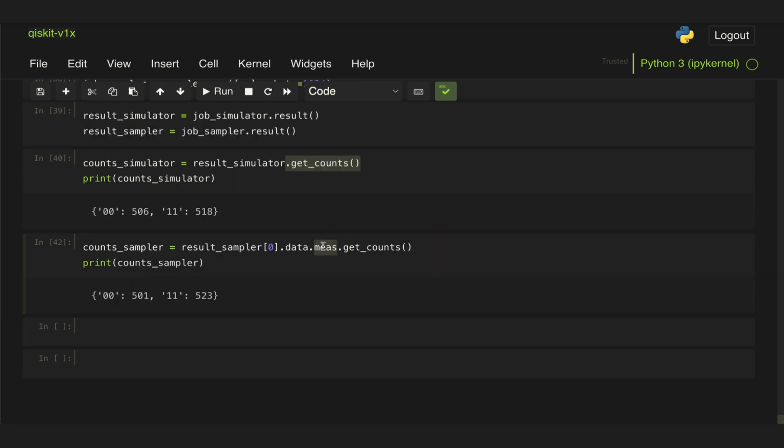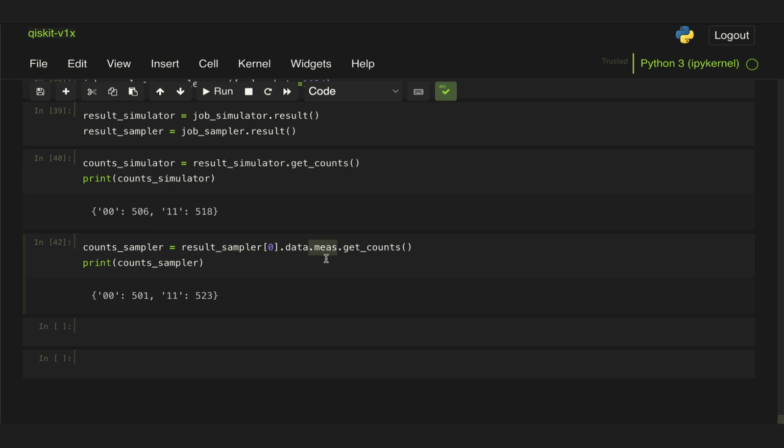Now, personally, I think this is a huge problem because having the name of an attribute depend on what you name a register is very problematic when writing code. There is no easy way for us to write code where the name of this will change automatically if we were to assign a different name to our register.